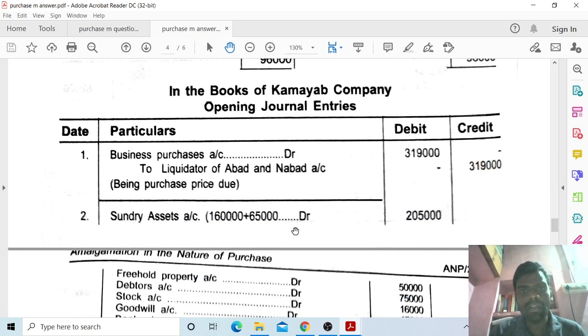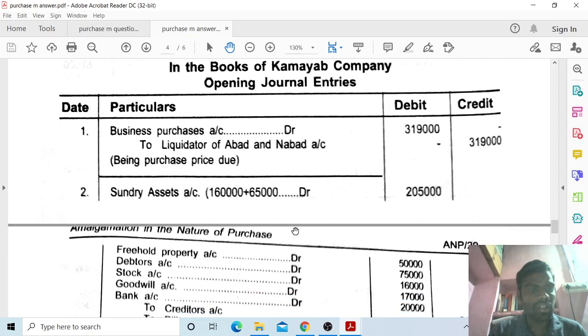Next, in the books of Kamyab Company Limited, opening journal entries. Date, particulars, debit, credit. Business purchase account debit to liquidator of ABARD and NABARD account, being purchase price due. So I have to take the purchase price, NABARD Limited total purchase price.